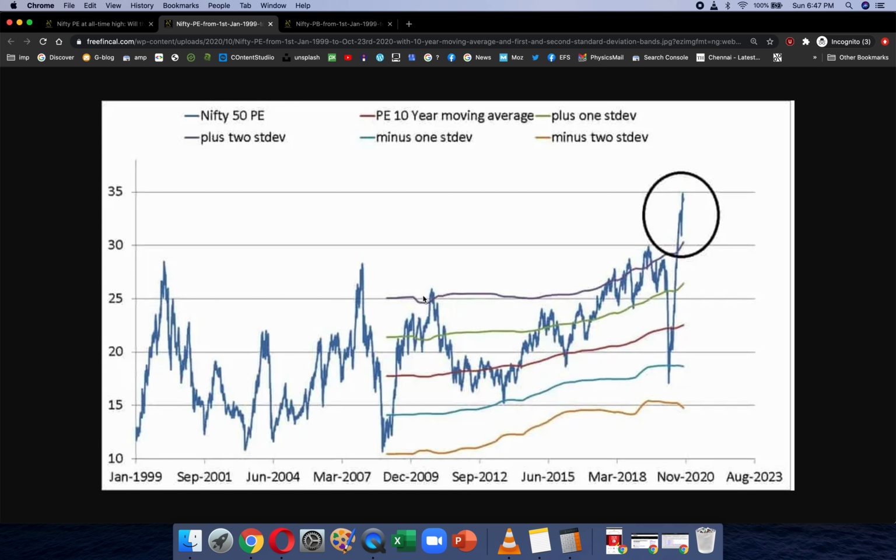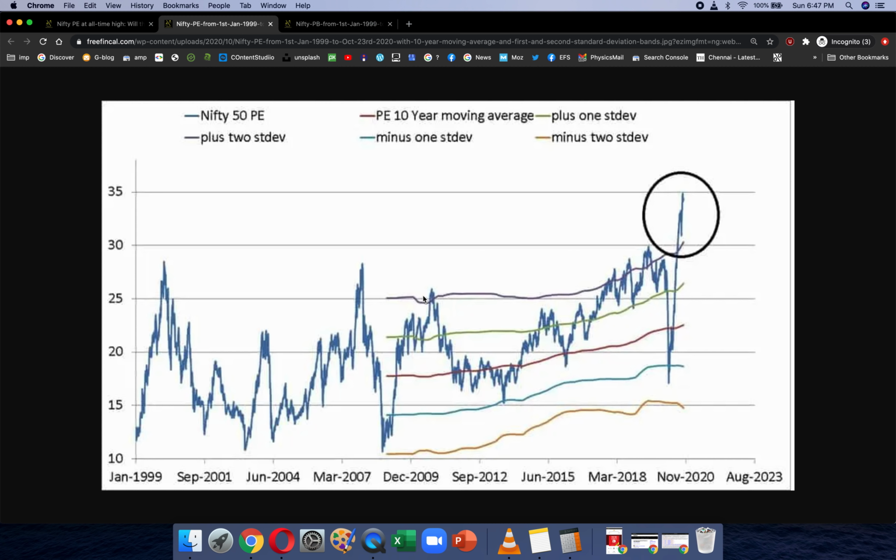So the first thing I would want to point out is that the notion of an all-time high requires a little bit of clarification, because if you look at the Sensex PE, the all-time high was about 55 to 60 during the Harshad Mehta scam in the early 1990s.